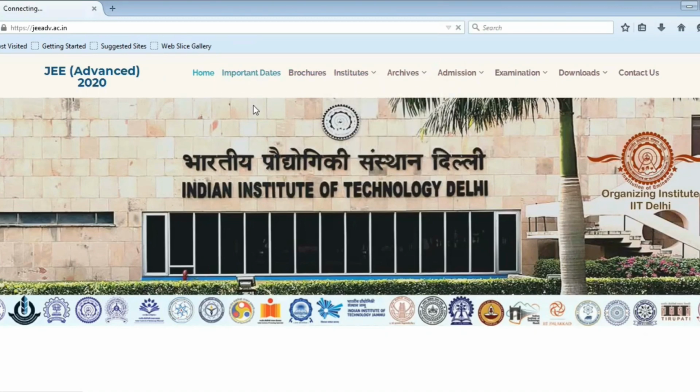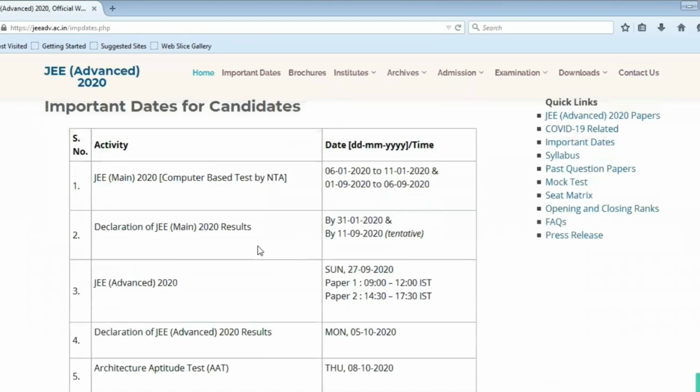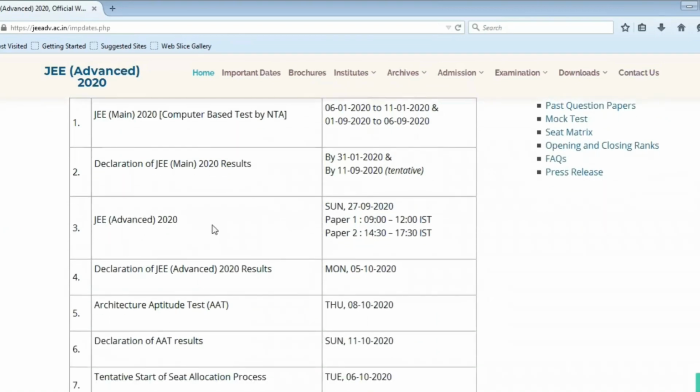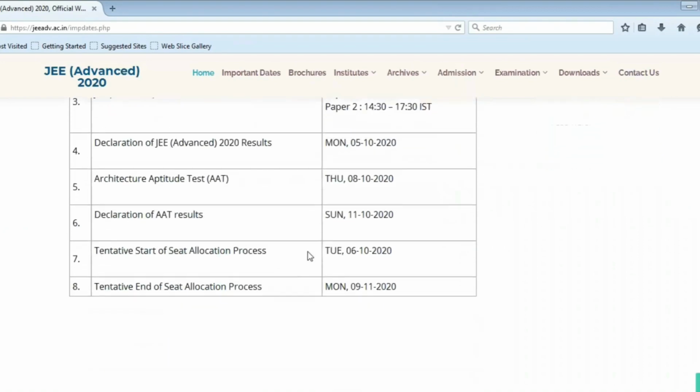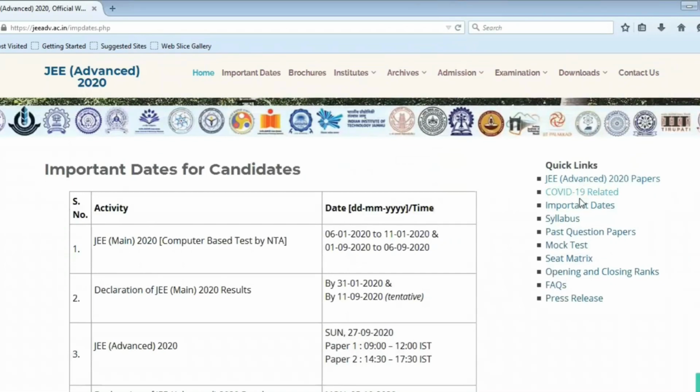Let's click on Important Dates. This website will tell you what is the date for JEE Mains, when will they declare the results for JEE Mains, when to give JEE Advanced, when will they declare the results, if you're an architecture aspirant, when you have to take the test, when the seat allotment process is going to start, and when it's going to end, and everything. Also, there you can find a lot of quick links. You can find the syllabus, past question papers, and frequently asked questions, which will solve most of your doubts. And if you want to analyze things in detail, you can click on brochure.